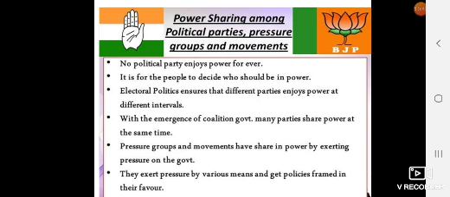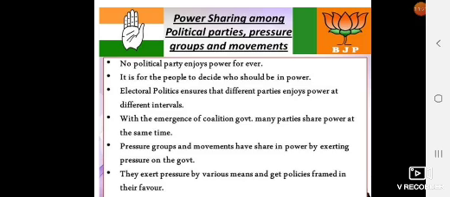Electoral politics ensures that different parties enjoy power at different intervals. With the emergence of coalition governments, many parties share power at the same time. Now, this one is very important. By forming a coalition government, sometimes when there is no absolute majority to form a government, like it recently happened in Maharashtra, where no political party got an absolute majority, they formed a coalition government.